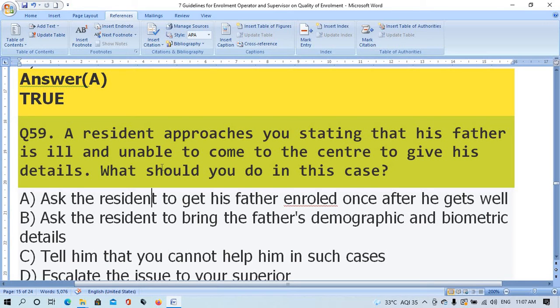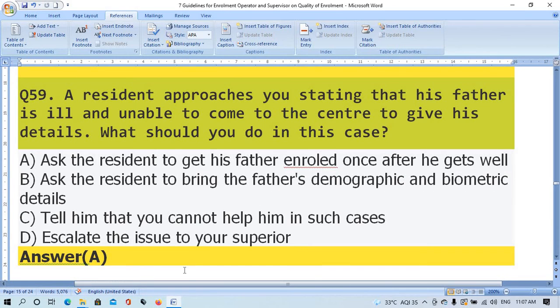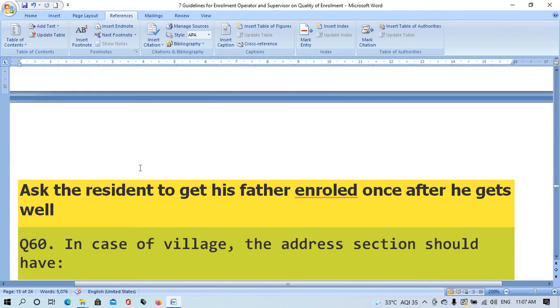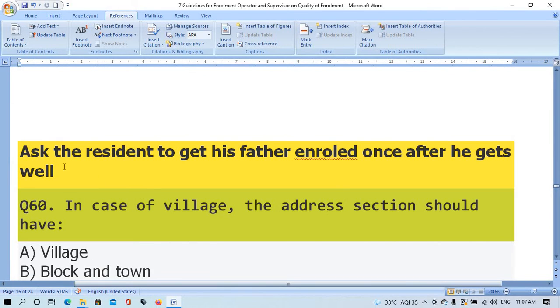Option B, ask the resident to bring the father's demographic and biometric details. Option C, tell him that you cannot help him in such cases. Option D, escalate the issue to your supervisor. The right answer is option A, ask the resident to get the father enrolled once he gets well.